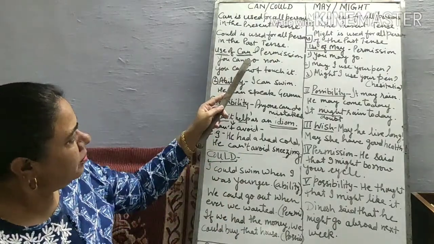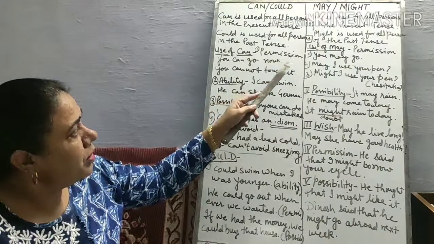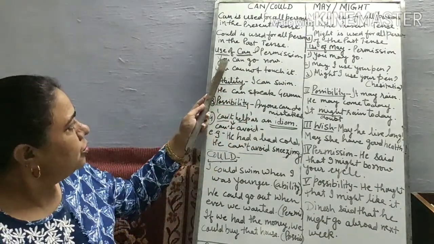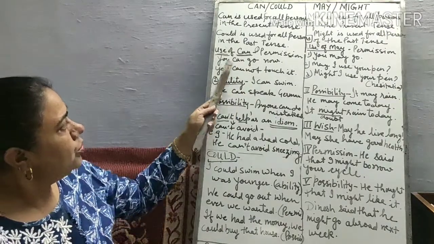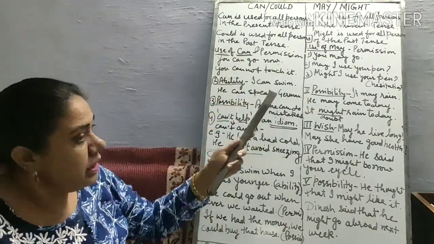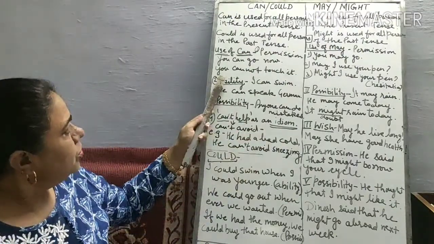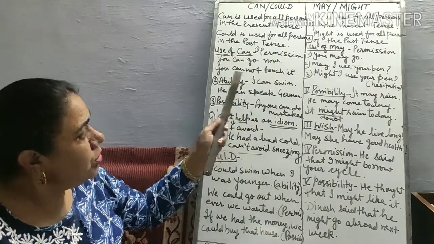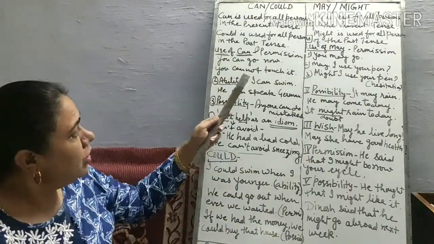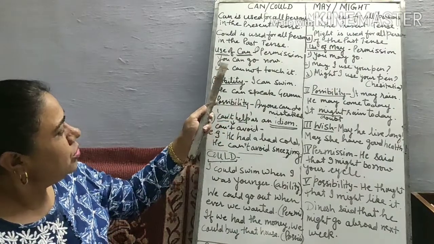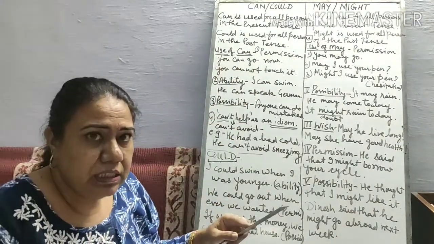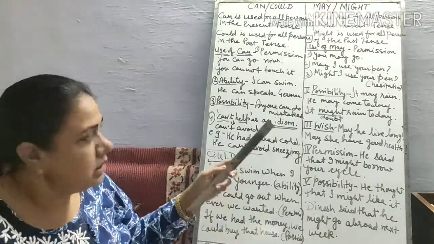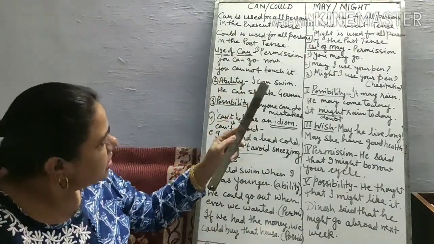Use of can. Number 1, we use can for permission. For example, you can go now. Taking permission. You cannot touch it. It means you are not permitted to touch the things. When we give permission, then we say you can go now. Permission is given. You cannot touch it.